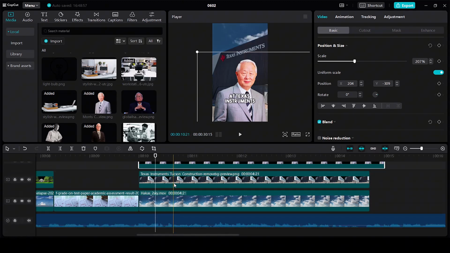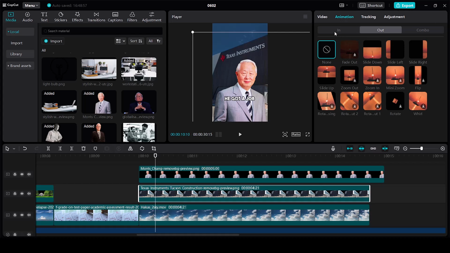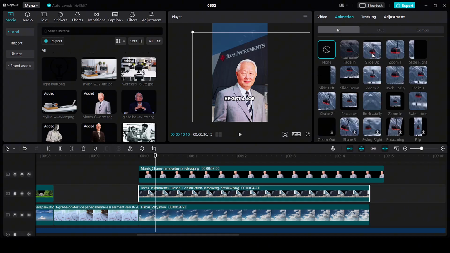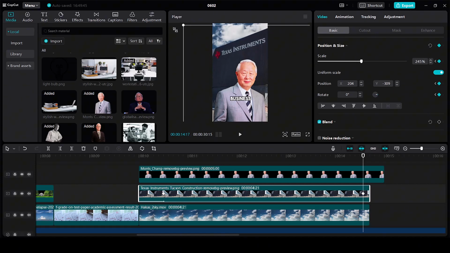Now let's animate all our images. The first one is the company. Go to animation. In the in animation, add slide up. He got a job. And similar to how we had done it earlier, now let's add keyframes. By adding keyframes, we are going to increase its size. First, add a keyframe over here. Next, take the playhead to the end. Add another keyframe and then slightly increase the size so that it looks as if the image is increasing.